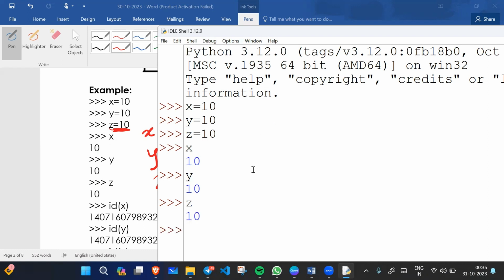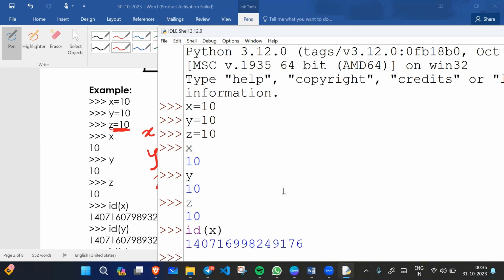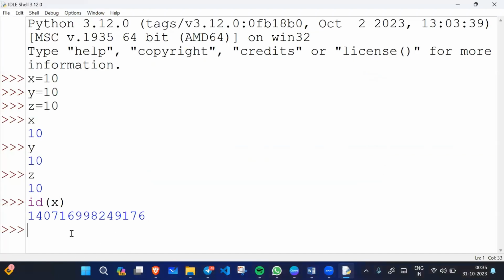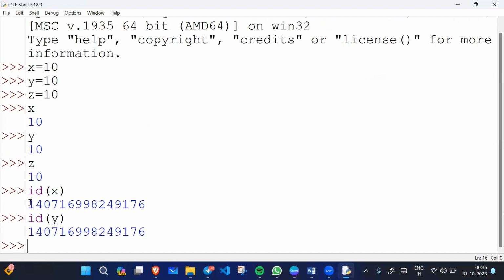Now I will check the id of x. So what is the id? This is the id of x. Now I will check the id of y. Now see, the address of x is the same as the address of y. Why is this the same?